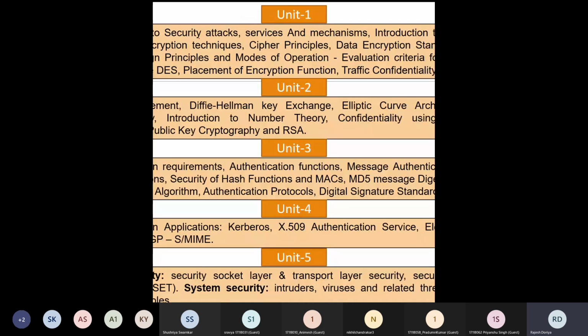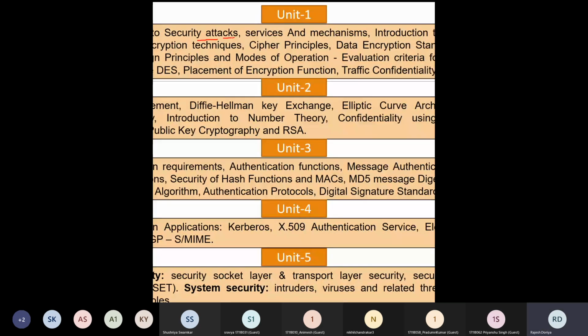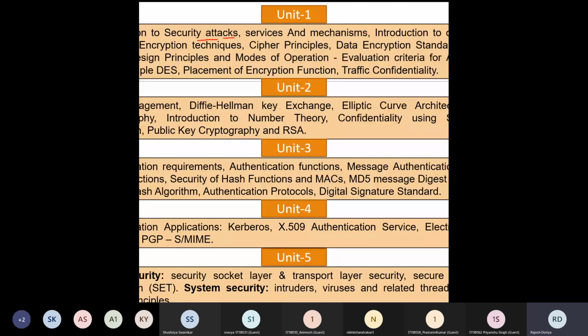Then later on, we will see some security attacks. Okay, so how many types of attacks can be there? Then how we can prevent those attacks. Apart from that, the basic terminologies of your cryptography that we are going to see. Thereafter, what are the basic classical encryption techniques, then the principles behind those techniques.